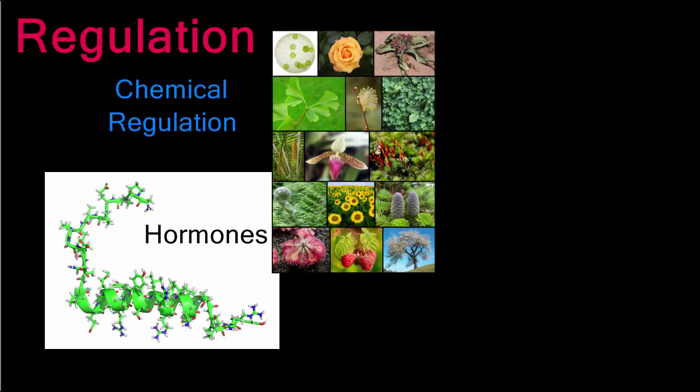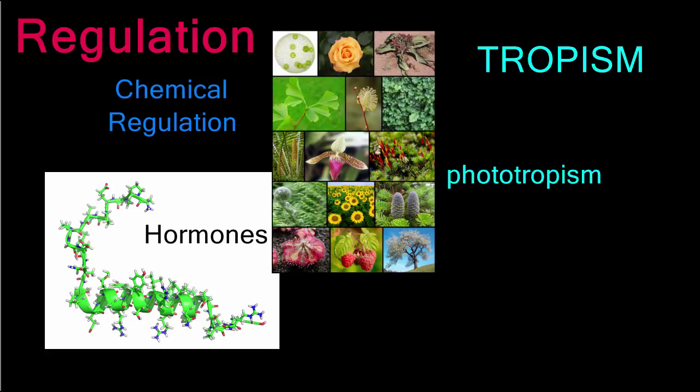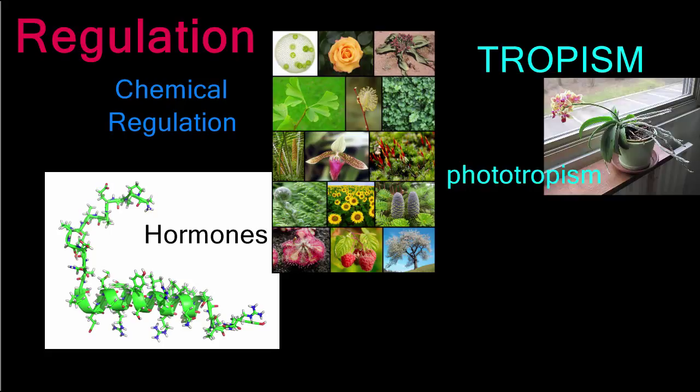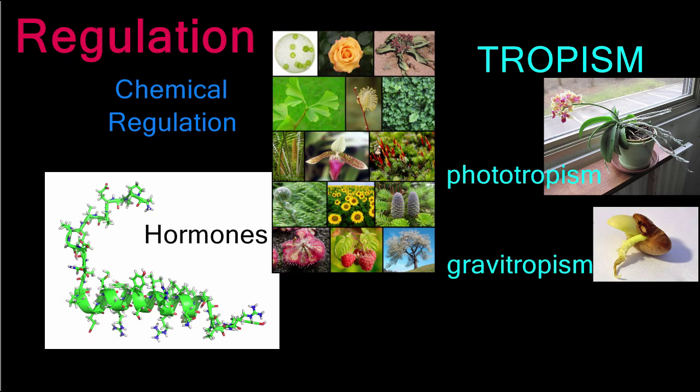When a plant uses hormones to respond to a stimulus, it is called a tropism. Phototropism is a plant's response to light. Gravitropism is a plant's response to gravity. It allows a seedling to know which direction to send its roots and its shoots.